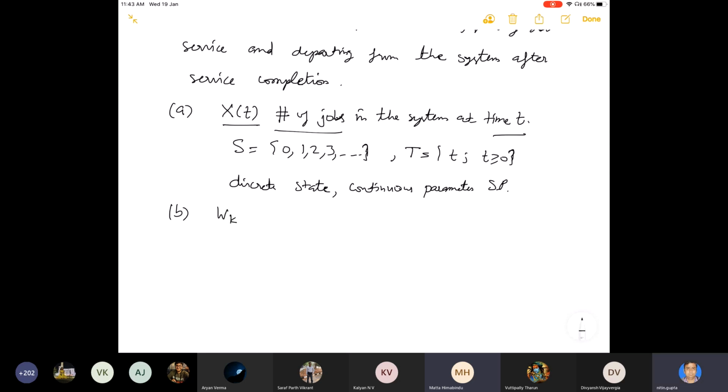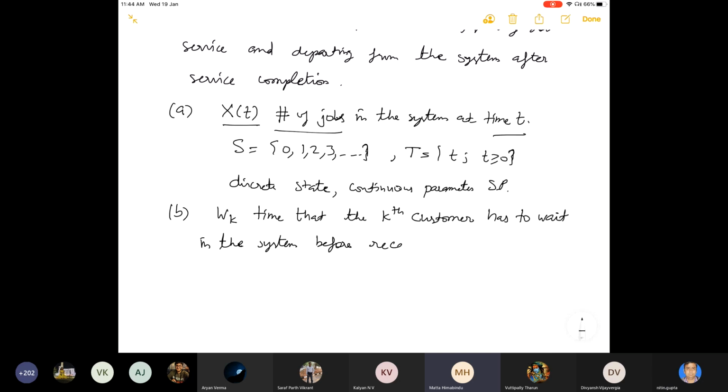Wk, the random variable of the stochastic process Wk, denotes the time that the kth customer has to wait in the system before receiving service.